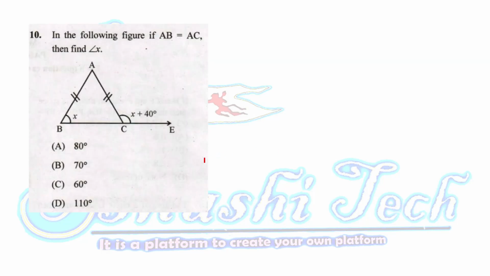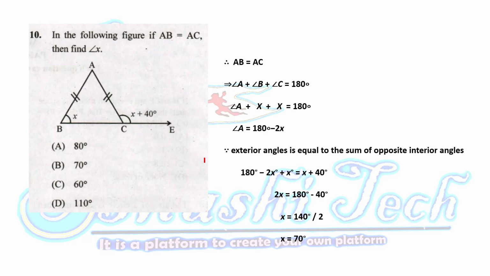Next, in the following figure, if AB is equal to AC, then find angle x. The solution is like this. AB is equal to AC. It is given here. We need to find angle x. We don't know the angles.